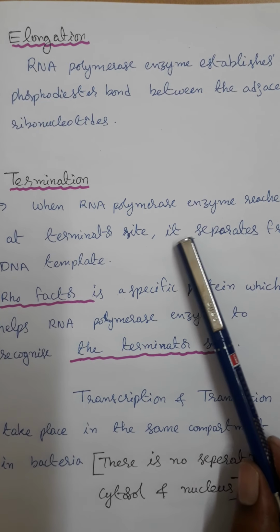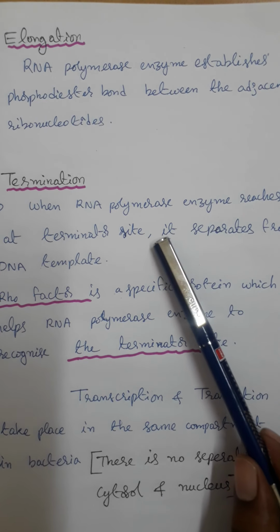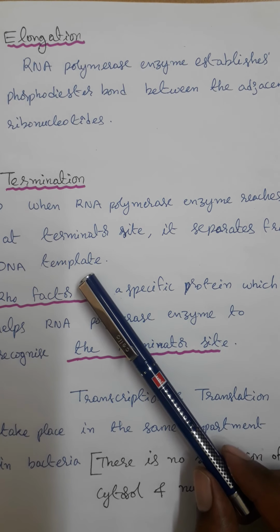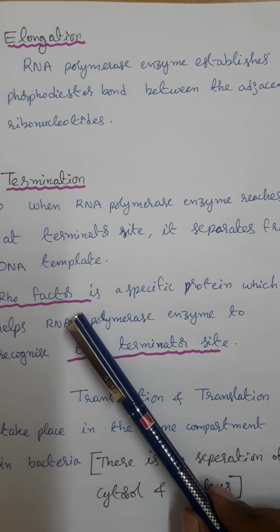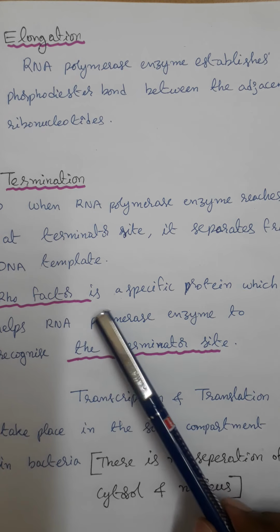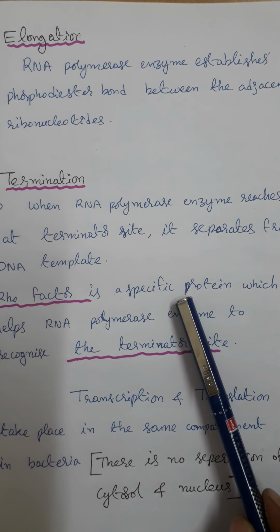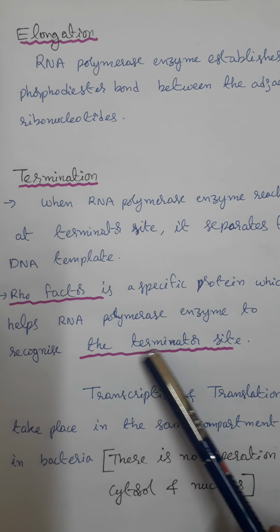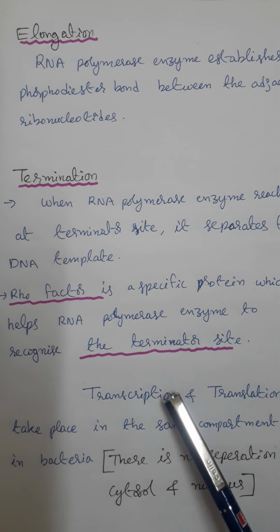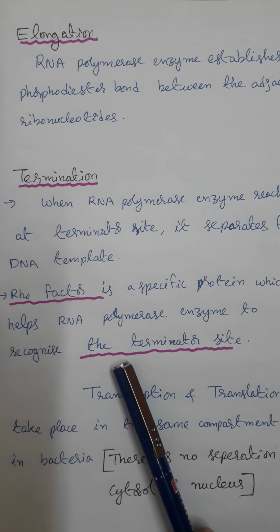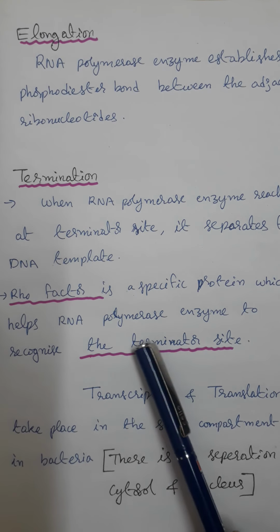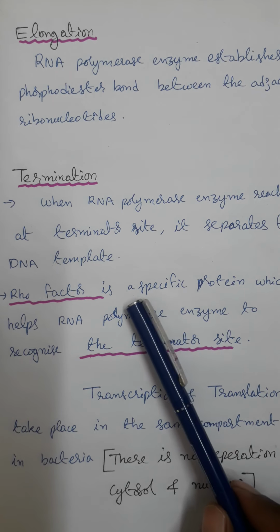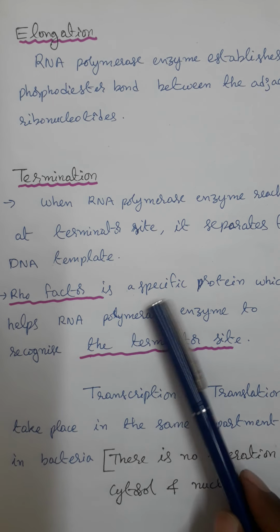Rho factor is a specific protein which helps RNA polymerase enzyme to recognize the terminator site. So finally, the RNA and RNA polymerase enzyme are separated from the DNA molecule.